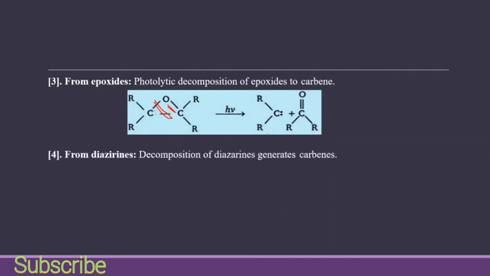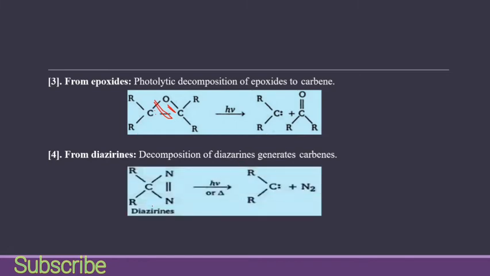From diazirine, decomposition of diazirine generates carbenes. So if we have diazirine, it will break from this position, and then we have our carbene, because in a carbene we must have two bonded atoms and two electrons.